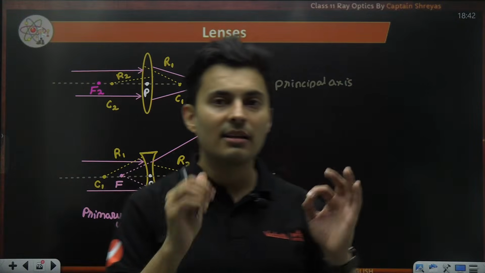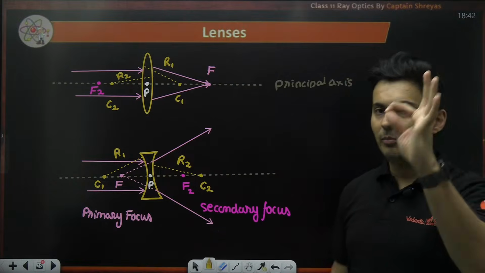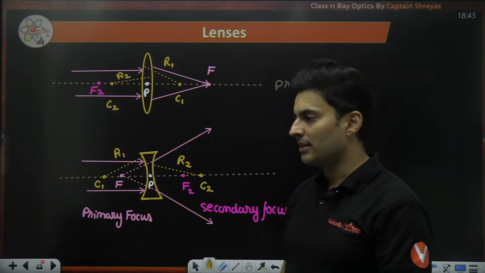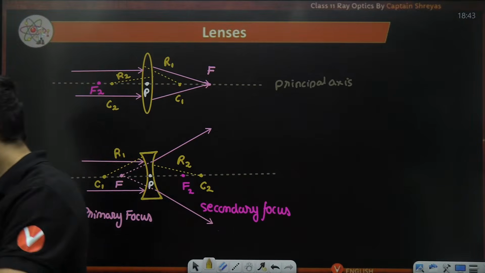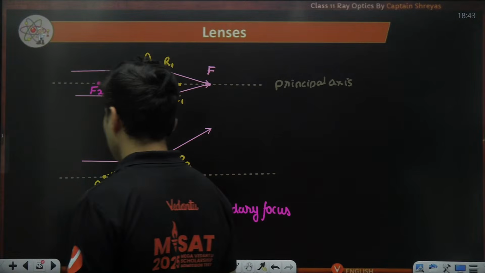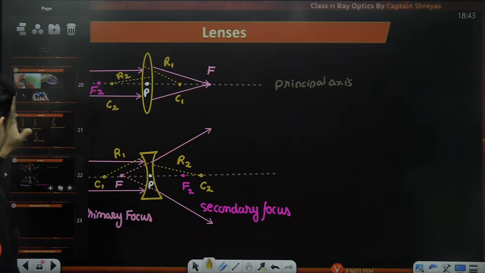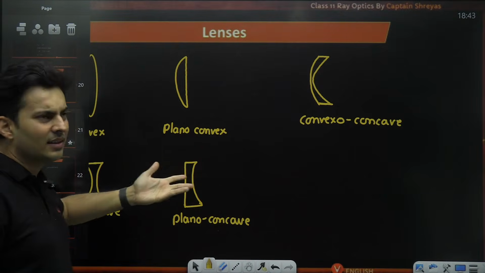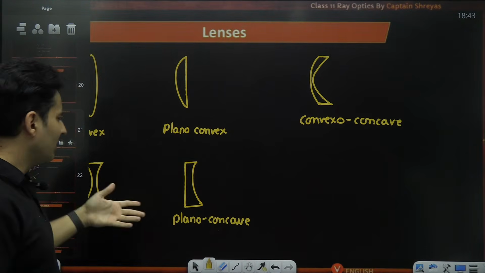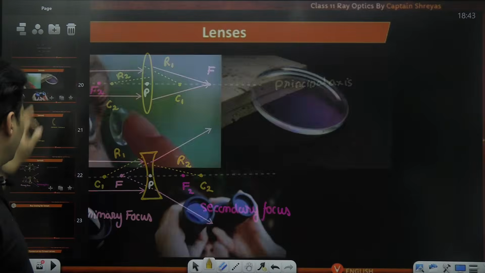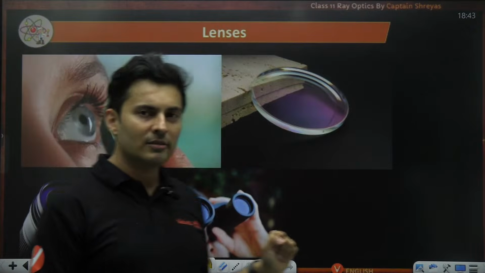So these are the things regarding the construction of a lens: the points on the lens, the axis of the lens, all the important parameters of the lens that you should know. I hope this is very clear. Now there are different kinds of lenses. Right now I've shown you the types we'll be studying: convex, plano-convex, concavo-convex, and all of that. And how do I locate where the image will be formed by these lenses?